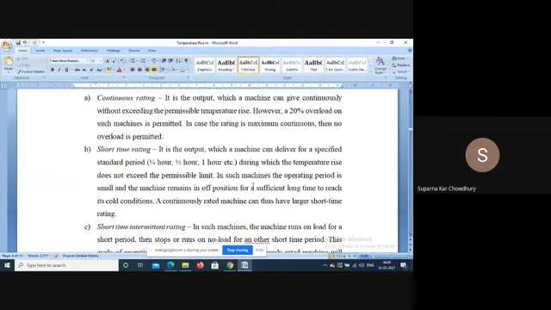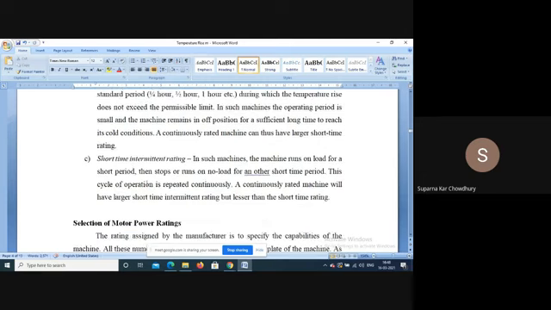Now, these three are basic. Then we had some additional, that is without off, the machine was running at no load. So then the load curves are different. Then if it requires high starting torque, then starting cycles have to be calculated separately, then braking. Including those, we had a total of 8 duty cycles as defined by IS. So the motor power rating selection will depend on its duty cycle.